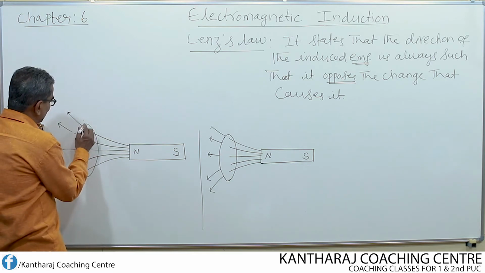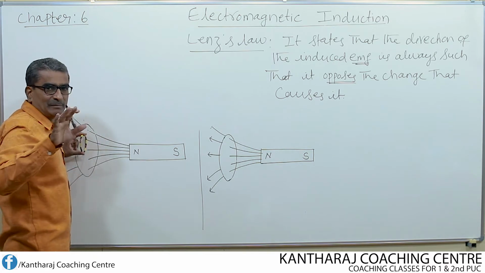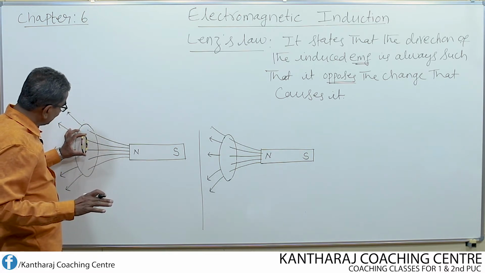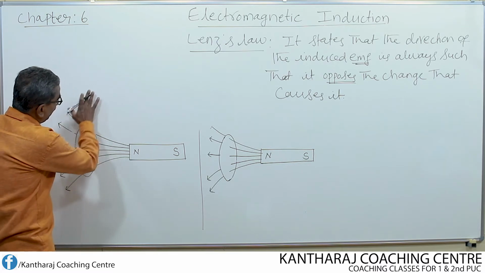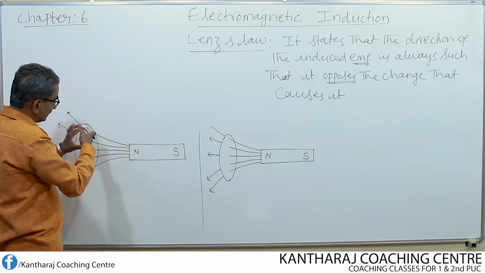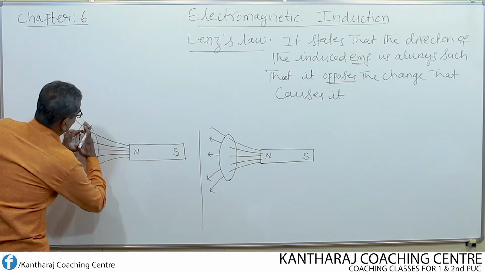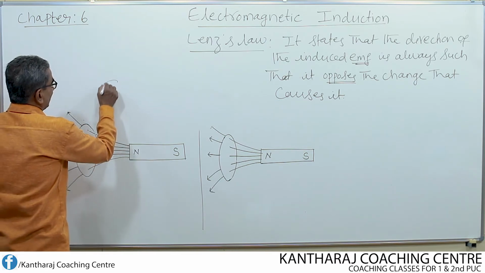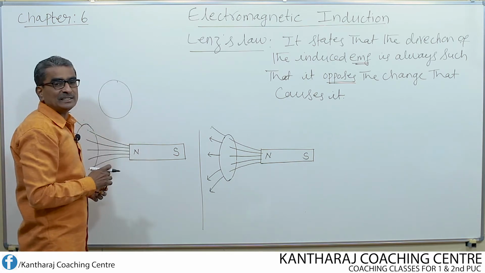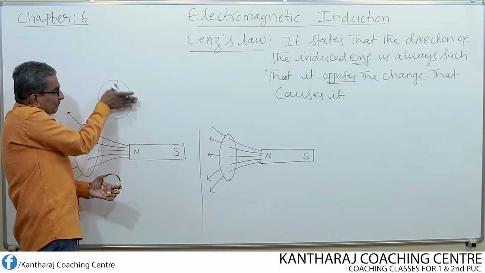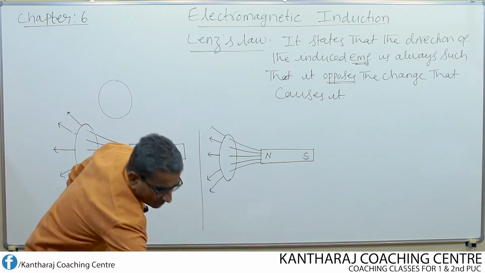With respect to this shape, always remember that the coil is kept like this, such that the plane of the coil is perpendicular to the plane of the board. Suppose if I write the coil like this, completely in circular form, in this case the plane of the coil is parallel to the plane of the board. So let us consider this now.